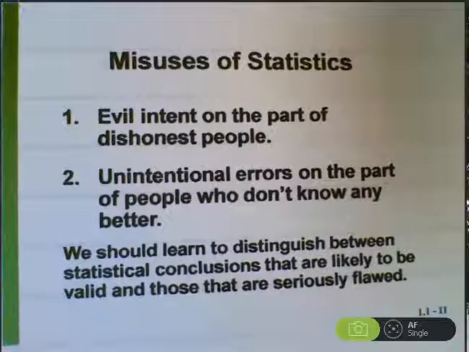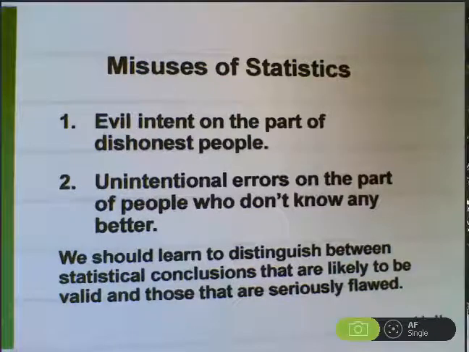Misuses of statistics generally fall into two categories: evil intent on the part of dishonest people. Some people just mean to mislead you. Other people don't mean to do harm, but they just make mistakes. We need to be able to distinguish between statistical conclusions that are likely to be valid and those that are seriously flawed, either flawed purposefully by dishonest people or not on purpose by folks who just don't know any better.